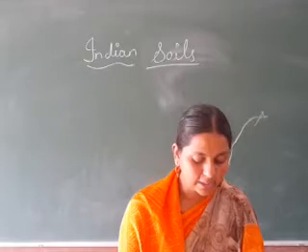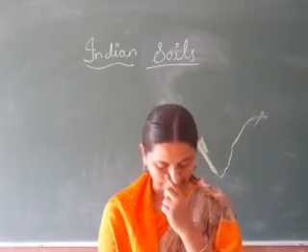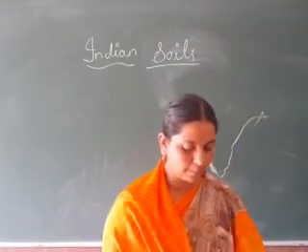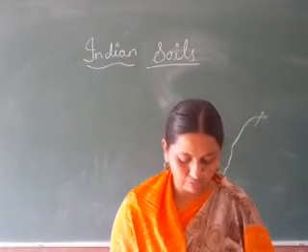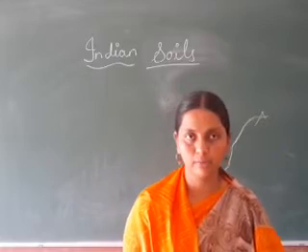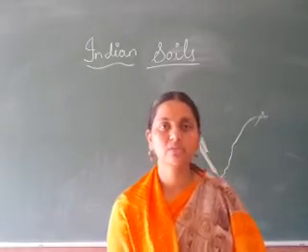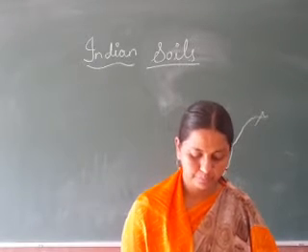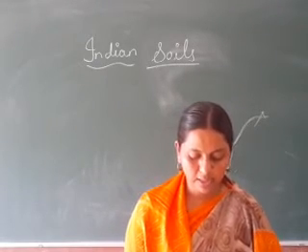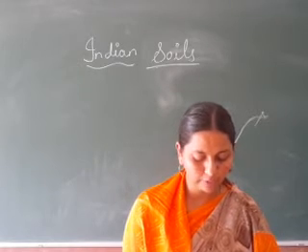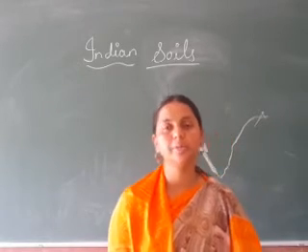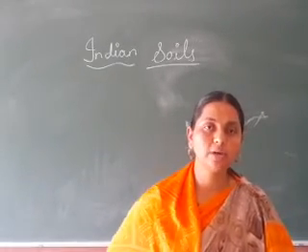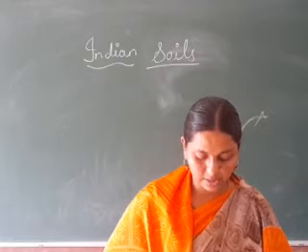Next is laterite soils. These soils are formed in tropical areas under the condition of high temperature and rainfall. With this laterite soil, what happens? Where will it be more? Where there is more temperature and rainfall. These soils cover an area of 2.48 lakh square kilometers. So see here, this laterite soil is 2.48 lakh square kilometers.